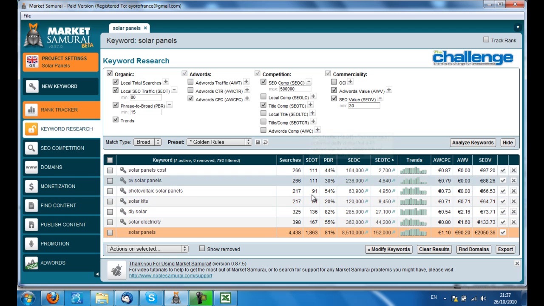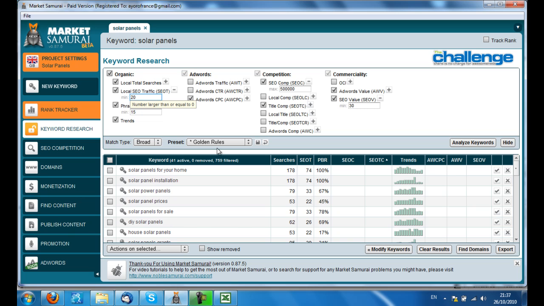Let's have a look at some less competitive terms and see, if we set up a site, for example, with photovoltaic solar panels as the main keyword, what other categories or keywords could we get? So I'm going to put the SEOT down to 20, and search and sort based on searches.